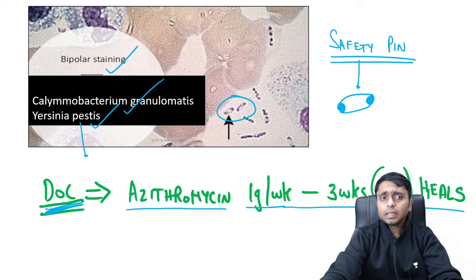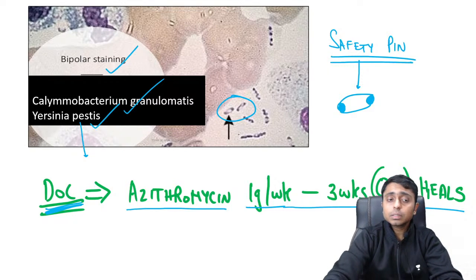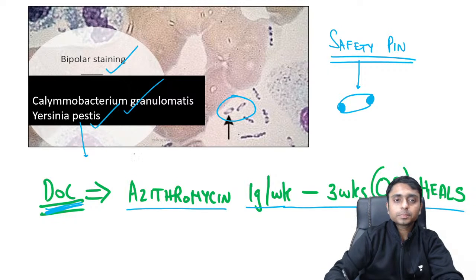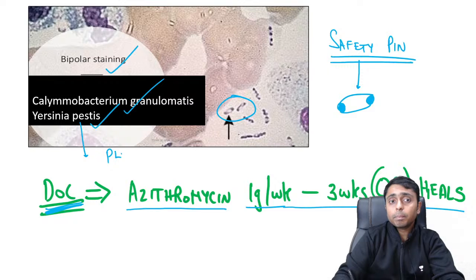So, anyone can tell me what is the disease caused by Yersinia pestis? Yes. Very good, Naveen Tiwari, you are right. It is plague.